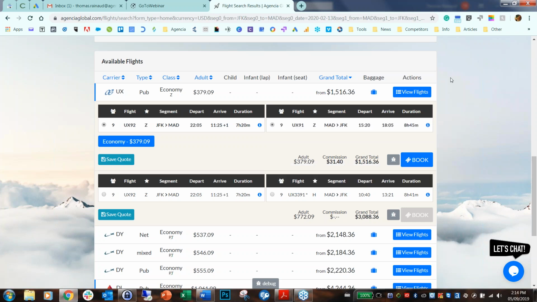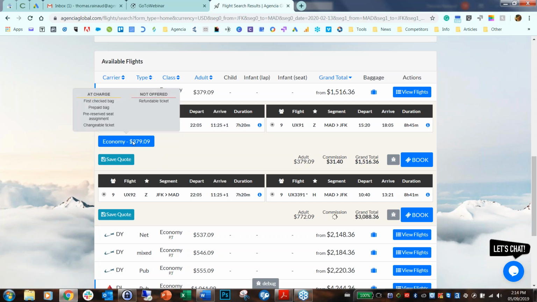So let's say we are pretty happy here. Before I forget, I'm actually very sorry. As you can see here, we only have one option, but this is our fare family option. And actually, if I click here, I might have more, and I don't. But here, if I hover here, you can see what's a charge and what's offered or not. It's our fare family too. So when you have more options, you can just hover and see what's available for you if you want to get an upgrade for a customer.